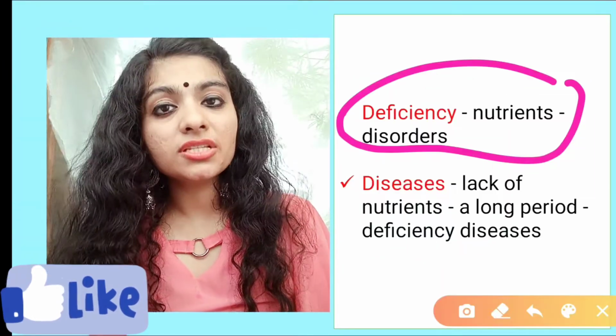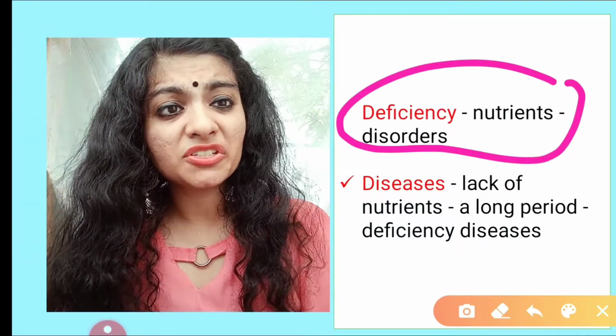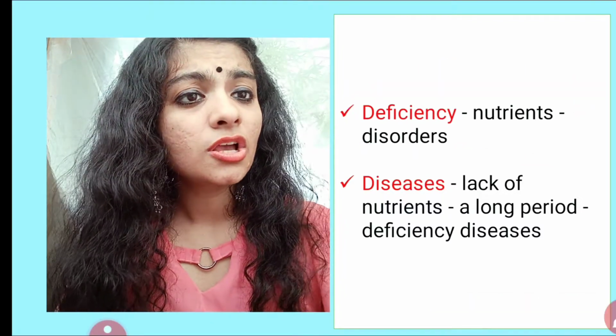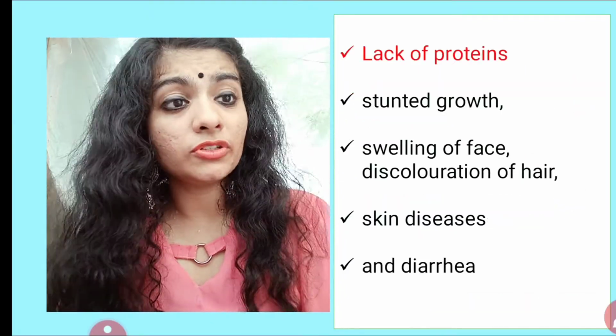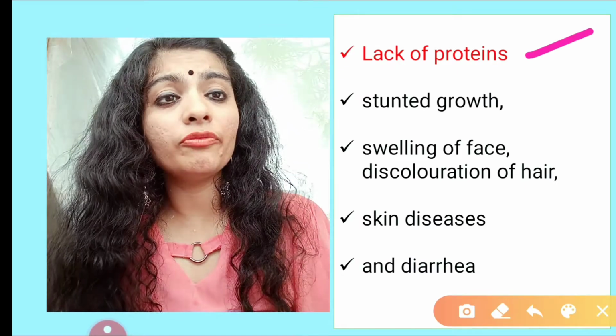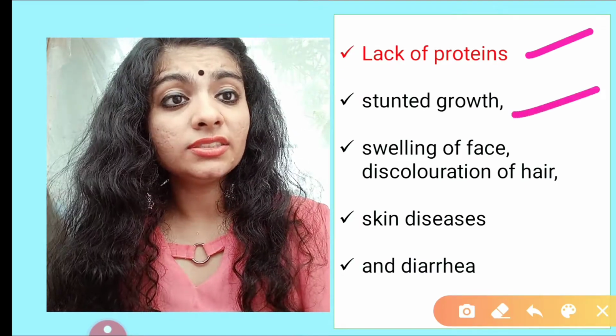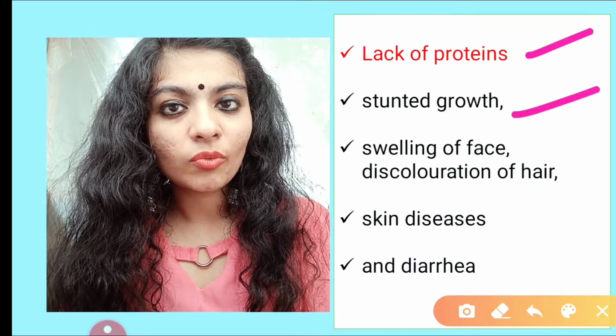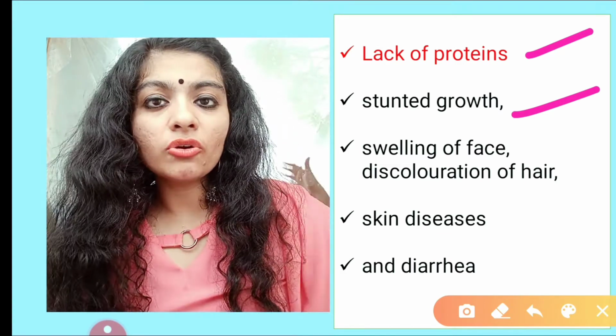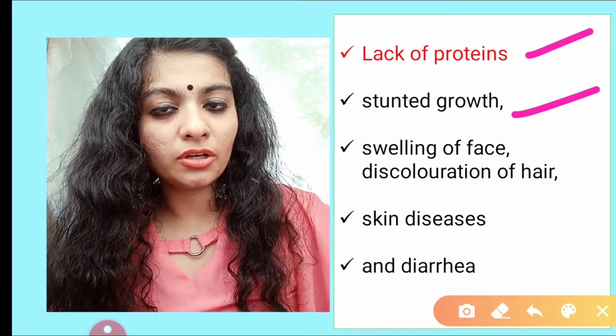There is deficiency in all these nutrients that we've mentioned. It causes several disorders. So we will also see what kind of disorders. For example, if I talk about lack of protein, it leads to stunted growth. That is, what is stunted growth? There is no development further. The growth stops.